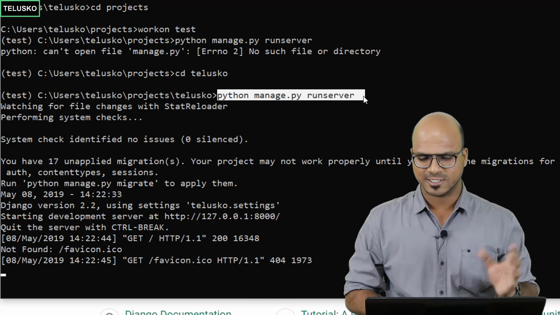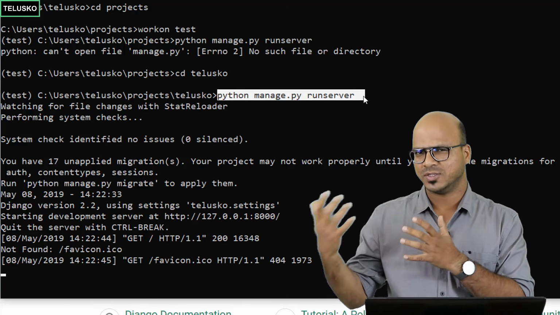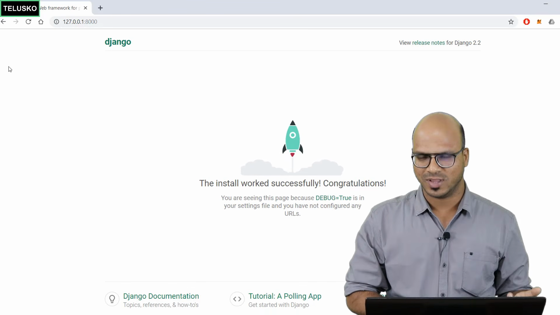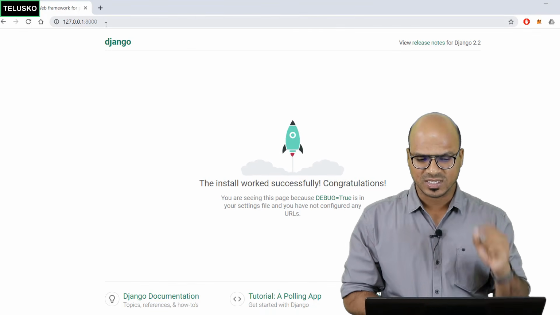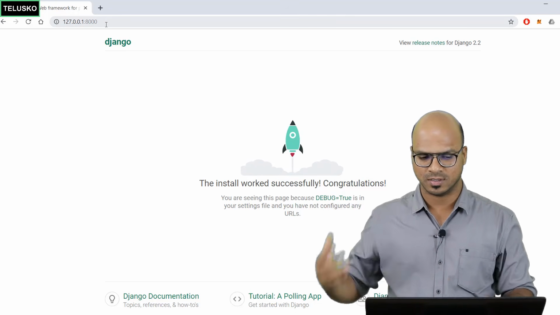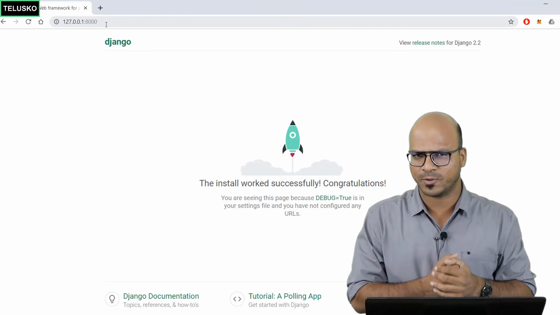We entered this command, which is python manage.py, which is your management file, and runserver, which will run the server. Then you just have to use any browser which you like. I'm using Chrome here, and you just have to enter the IP address, which is basically localhost, and the port number is 8000. We are able to run the server, and then we got the output as well.